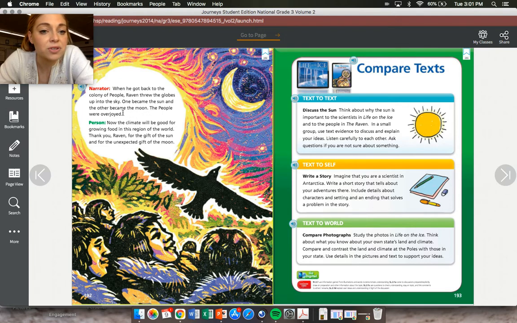The people were overjoyed. "Now the climate will be good for growing food in this region of the world. Thank you, Raven, for the gift of sun and for the unexpected gift of the moon."